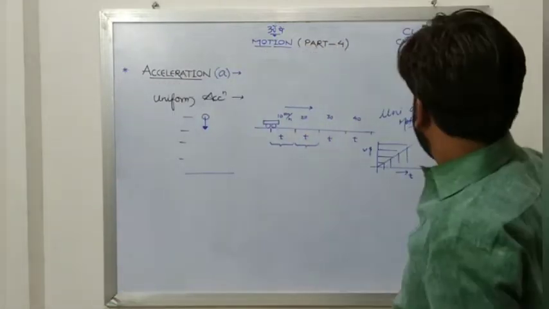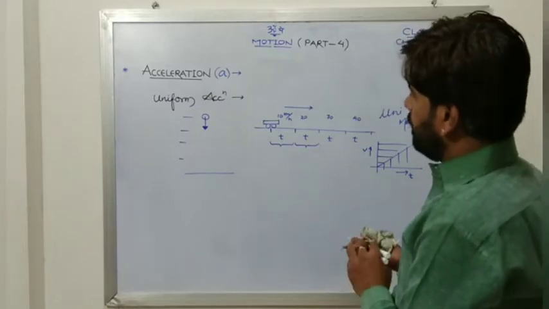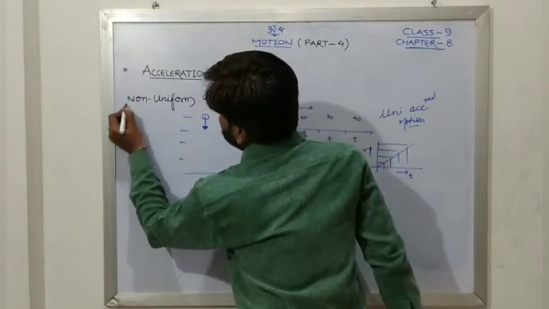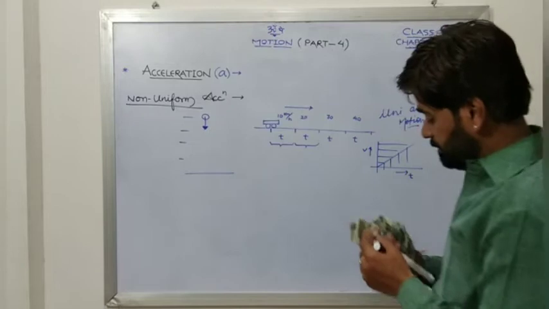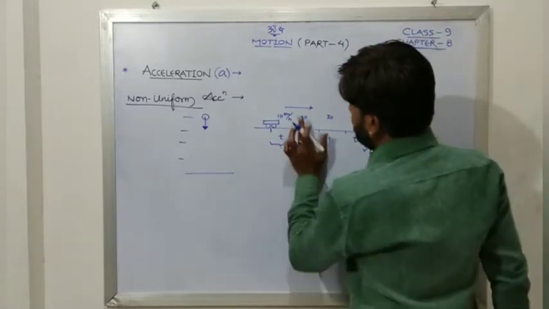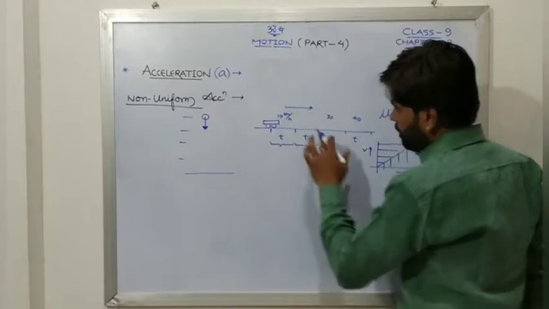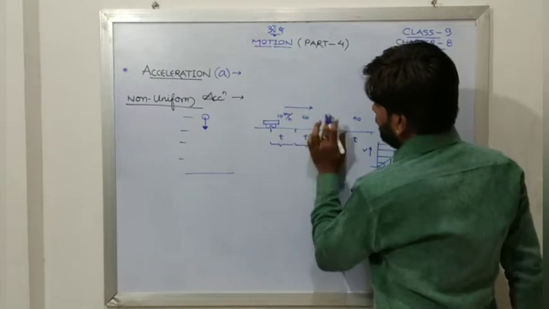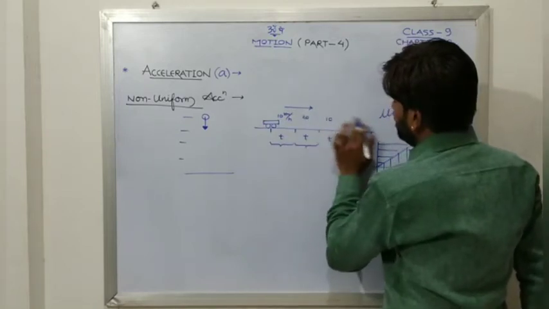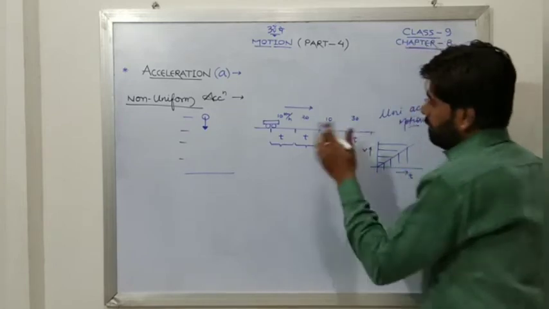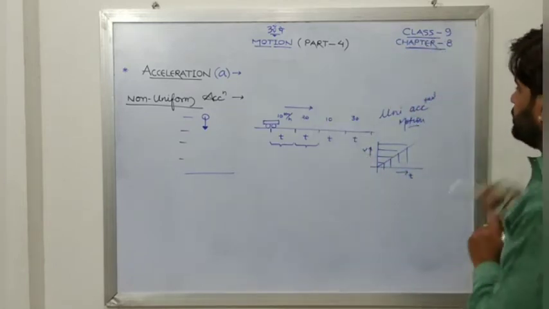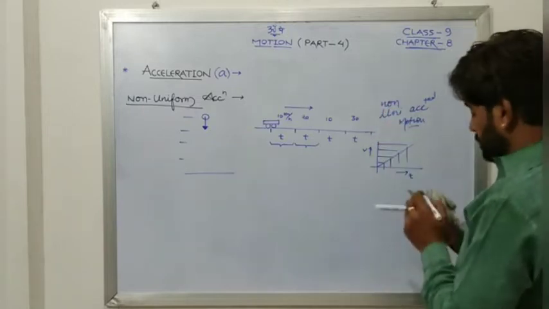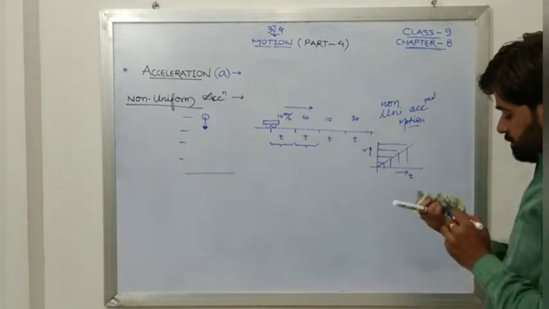Now what is non-uniform acceleration? If I talk about non-uniform acceleration, it means that in equal intervals of time, a non-uniform pattern will be there. It might increase from 10 to 20, it might decrease to 10, then it might increase to 30. Then that pattern is not a proper one. And such type of motion will be known as non-uniformly accelerated motion. In this case the graph will also not be like that.